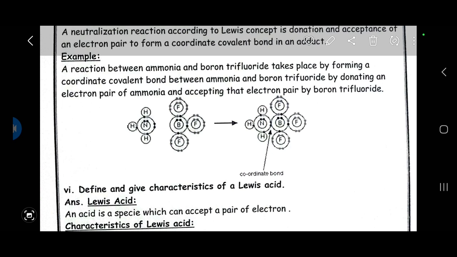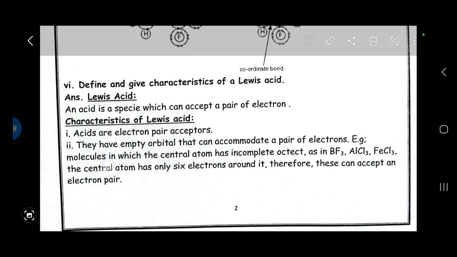Okay, now next question is: define and give characteristics of Lewis acid. A Lewis acid is a species which can accept a pair of electrons. Now the characteristics of Lewis acids are: number 1, acids are electron pair acceptors. Obviously, if it has to accept the electron, it should have an empty orbital in it. That's why the second point is they have an empty orbital that can accommodate a pair of electrons.